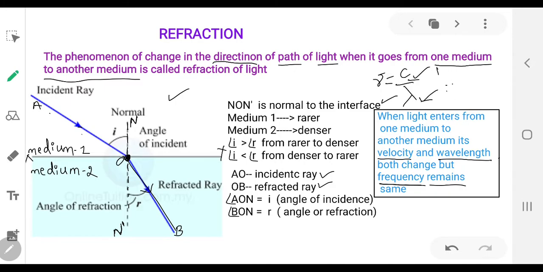If velocity decreases, wavelength also decreases. Somehow their ratio remains the same, which is nothing but the frequency. So frequency remains the same. The velocity and the wavelength of light change when it enters from one medium to another medium.